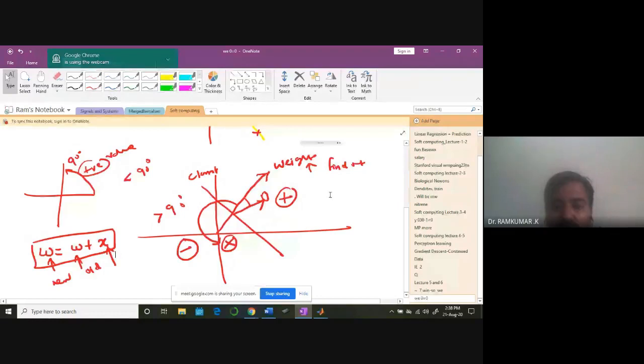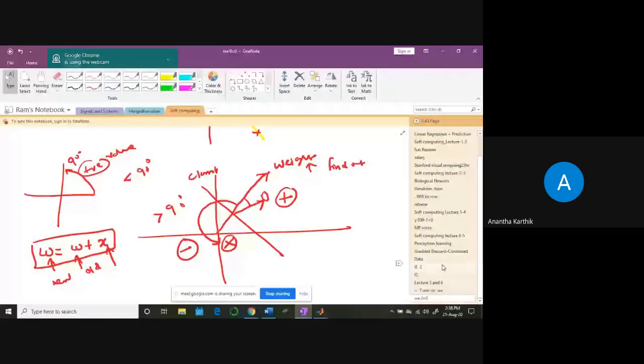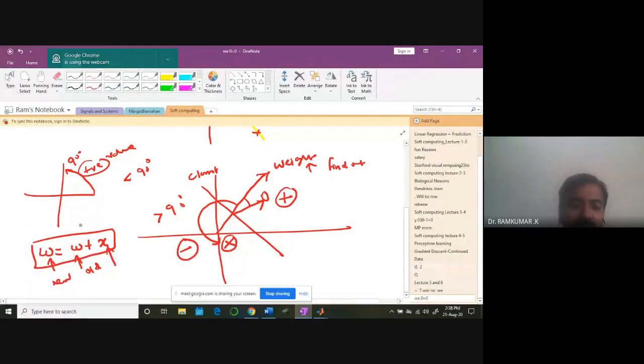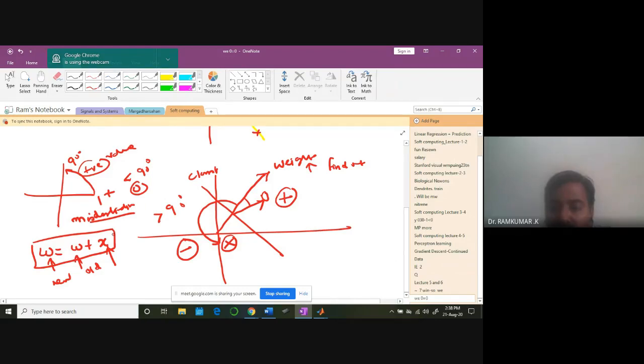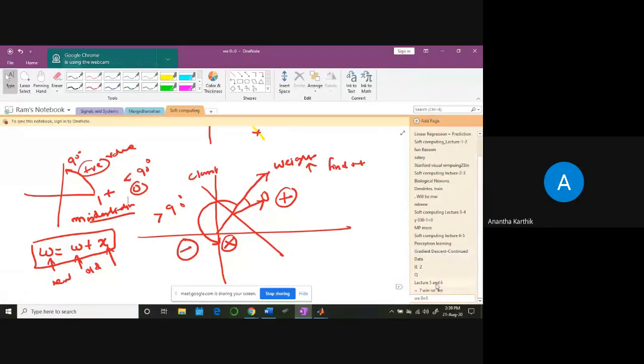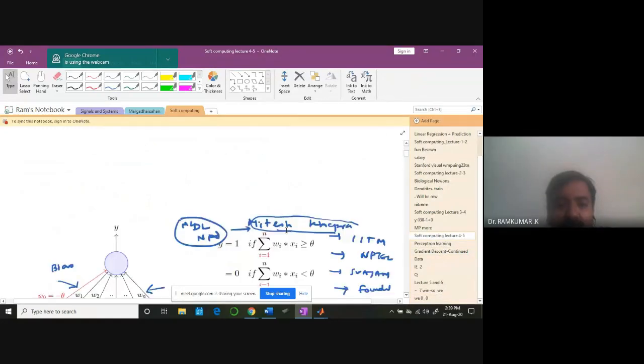In this W equal to W plus X, the X is the positive or the negative point? That is for the misclassification point. Misclassification in the sense that initially you want 1, but you got 0. So it is misclassified, and naturally you are adding. Because of that the weights are going to change like this. Initially we assume the weights, then according to the point we change them. That's what learning is all about.